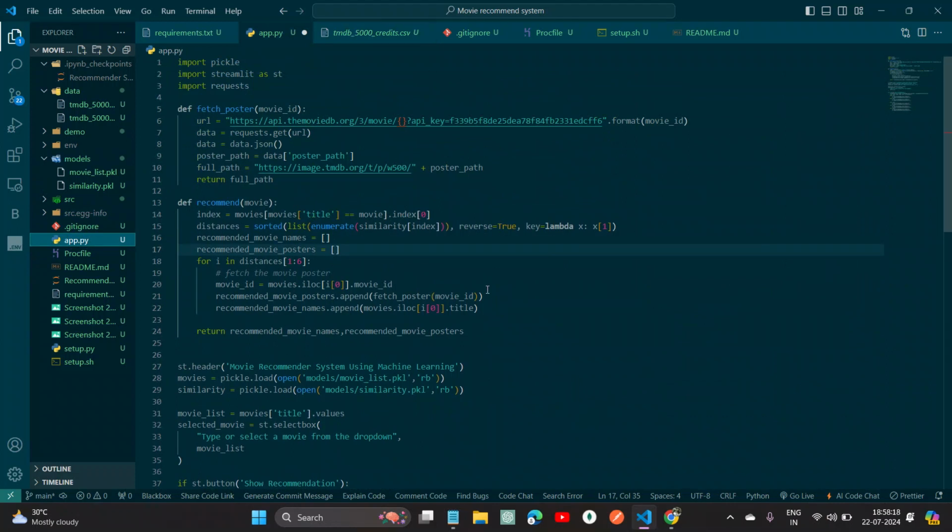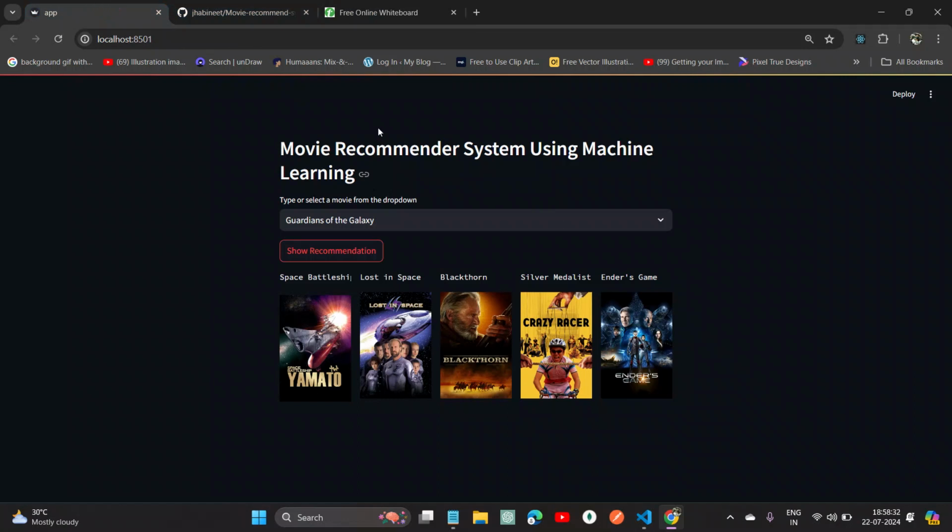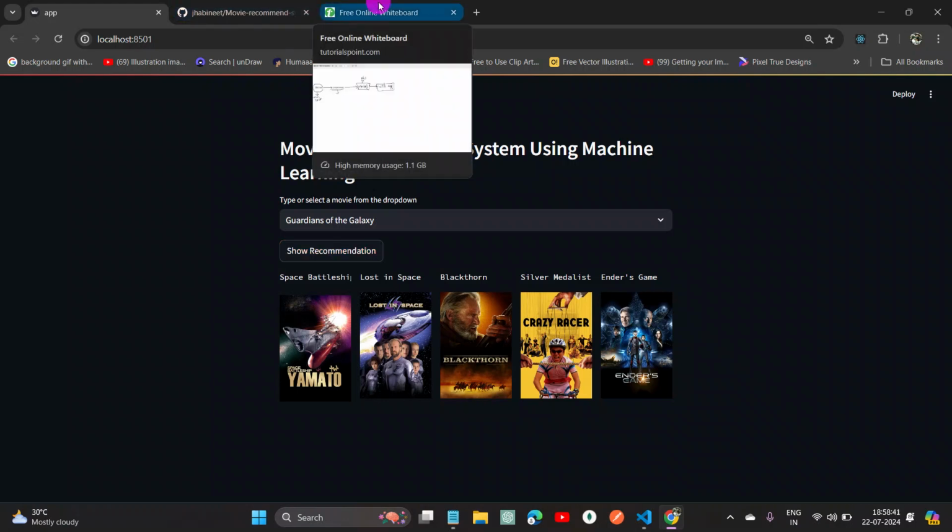Overall, this is our project, and we can also tell the future aspects of this recommender system. Now it is only available for movies, but in future we can also try to implement this for books or any kind of web series.